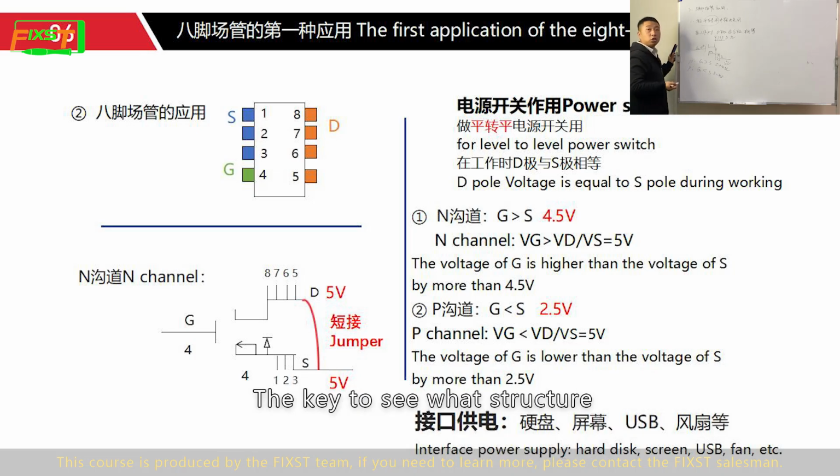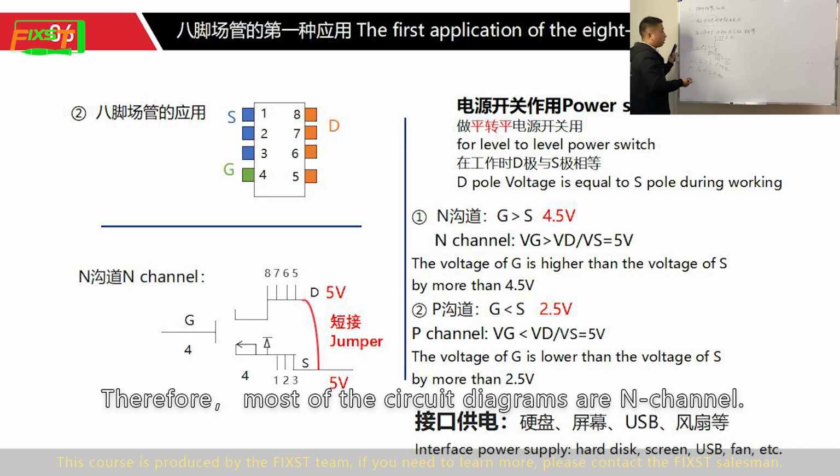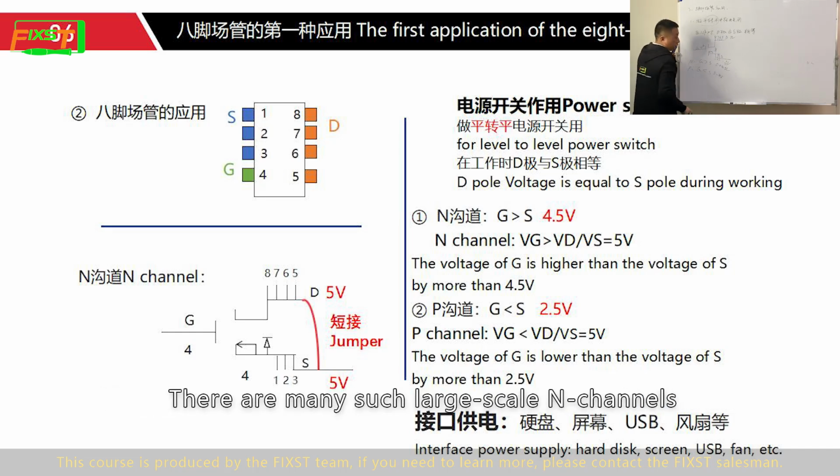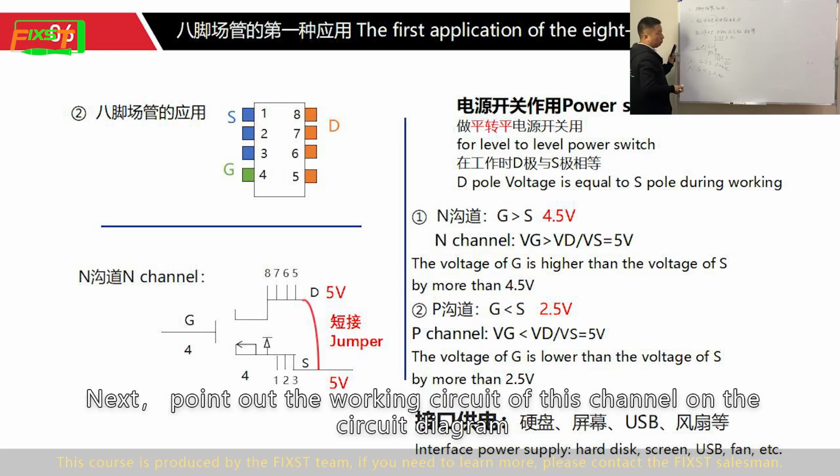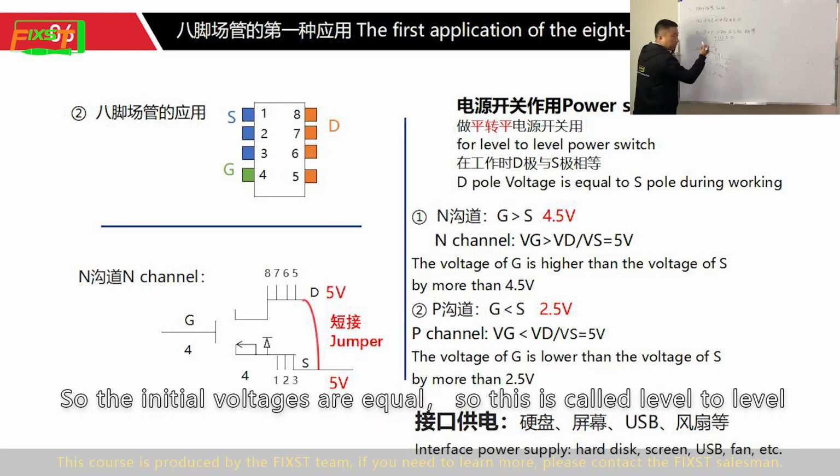The key is to see the structure. Therefore, most of the circuit diagrams are N-channel. There are many such large-scale N-channels. Next, point out the working circuit of the channel on the circuit diagram. So the initial voltages are equal. So this is called level to level.